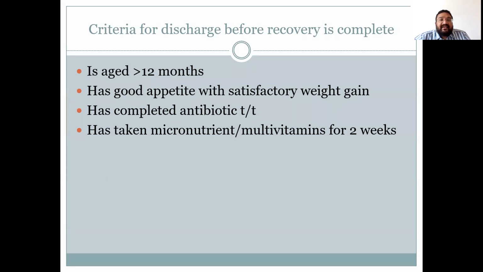A child can be discharged early, even before the recovery is complete, when the following criteria are fulfilled: the age of the child is more than 12 months, he has a good appetite with satisfactory weight gain, has completed antibiotic treatment, and has taken macronutrient and multivitamins for 2 weeks. So when these 4 criteria are met, and if any condition warrants it, then he can be discharged.